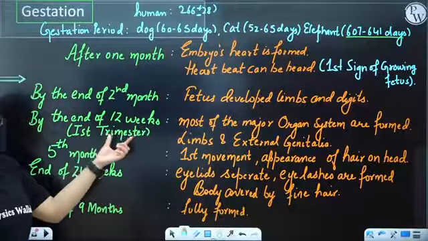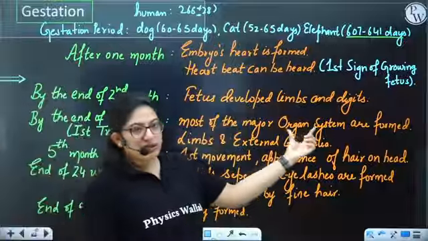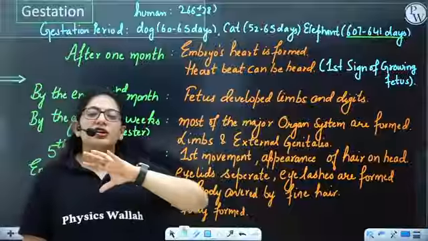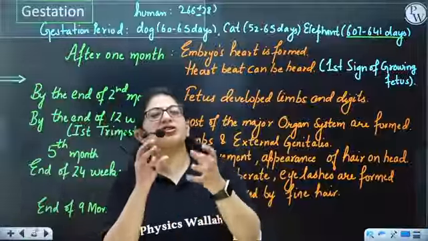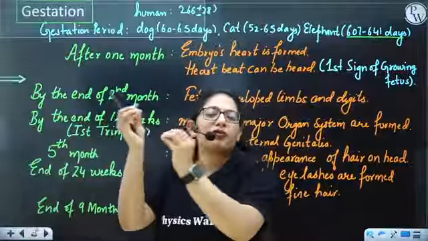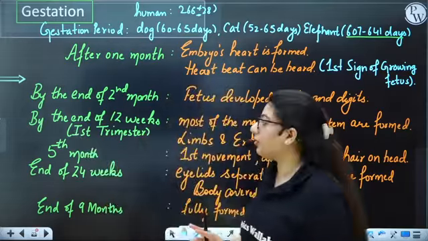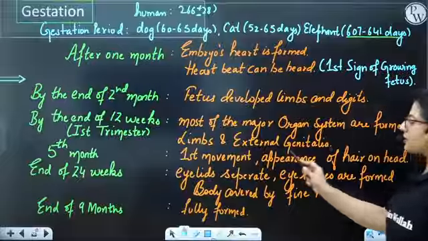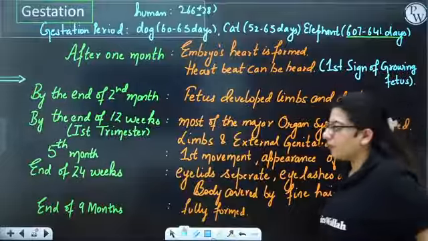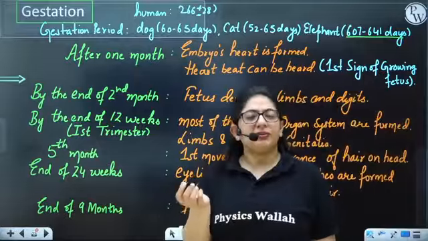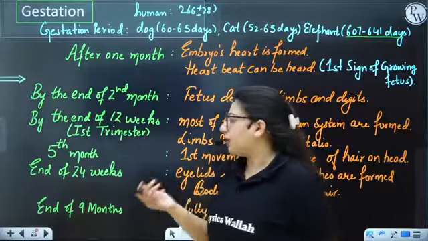Around 12 weeks. So most of the major organ systems are formed. So at the end of the first trimester, a miniature is formed with small organs. Okay, so we say the entire organ system is formed by the end of 12 weeks. Limbs and external genitalia are also formed. What is external genitalia? Like in male's penis and in female's vulva.